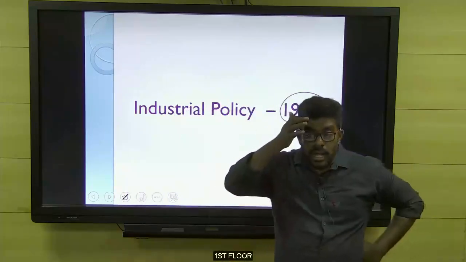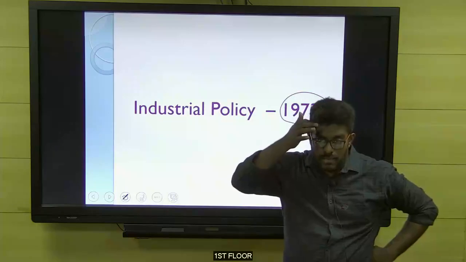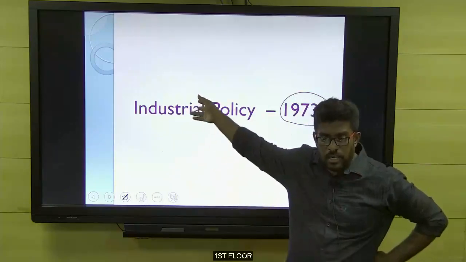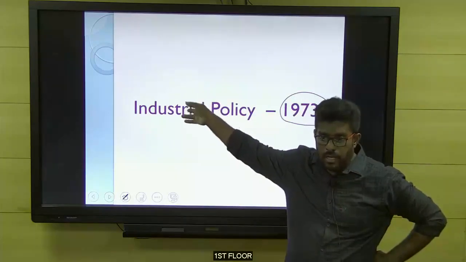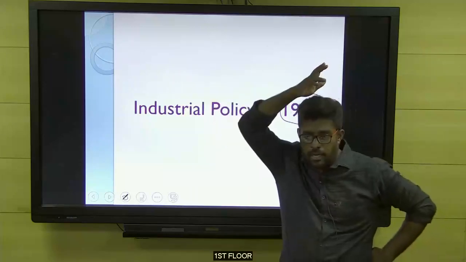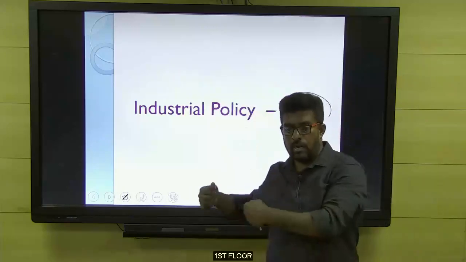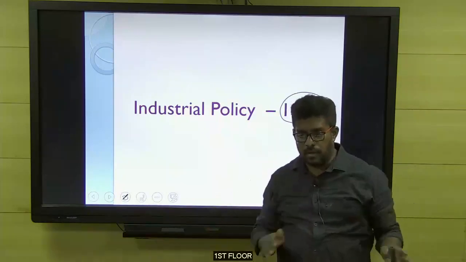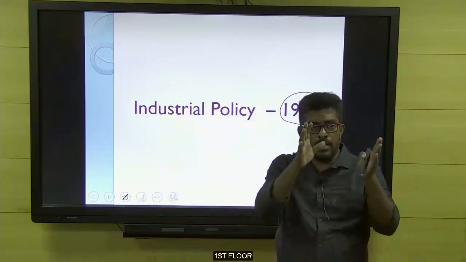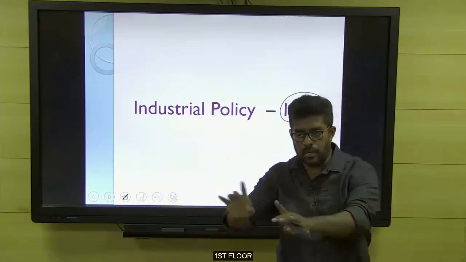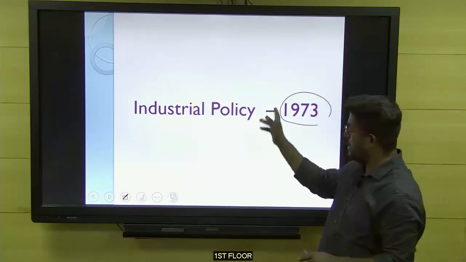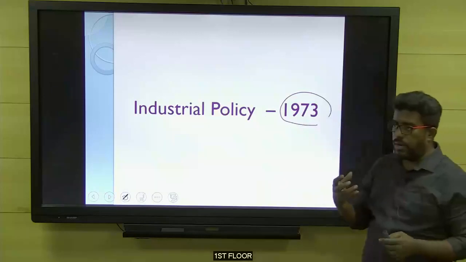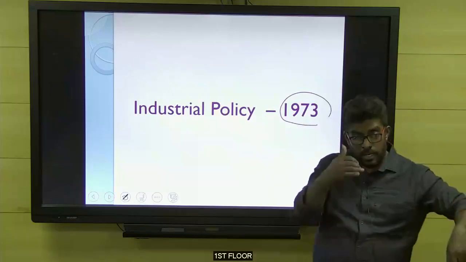I told you, iron and steel initially was under Tata management. Not only iron and steel, even you would have seen civil aviation. And now we have the Air India, no? Air India once was under Tata. So what happened? Government once again got it from Tata, and now we are trying to sell it to Tata. Now they are not accepting. Because the areas reserved for central government mean the privates are not permitted, only the government can participate. The same angle, in 73, what happened, iron and steel example, let's connect it later.